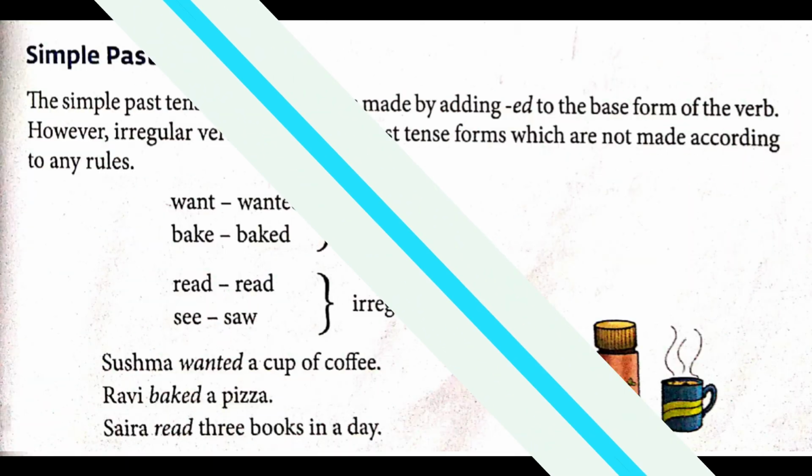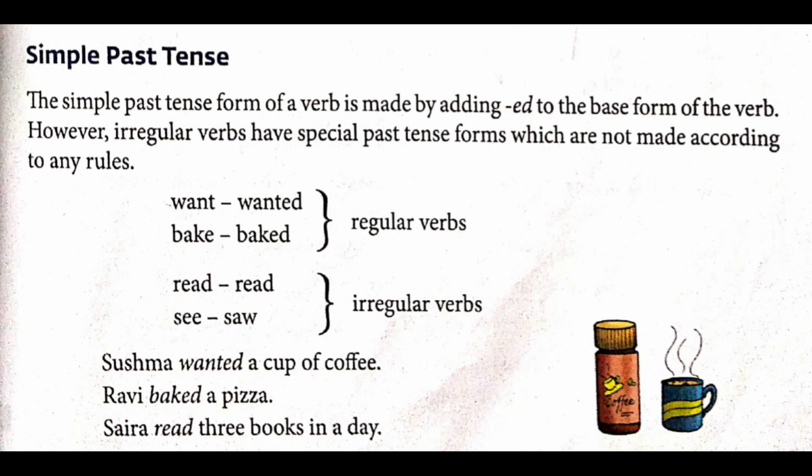Now we shall do all the tenses of past in detail. So let's start. First one, we have simple past tense. The simple past tense form of the verb is made by adding ed to the base form of the verb.